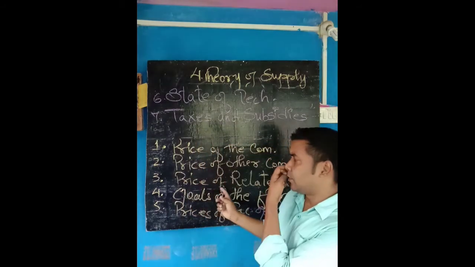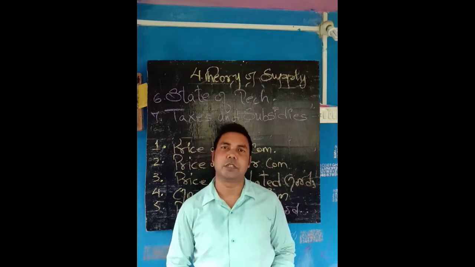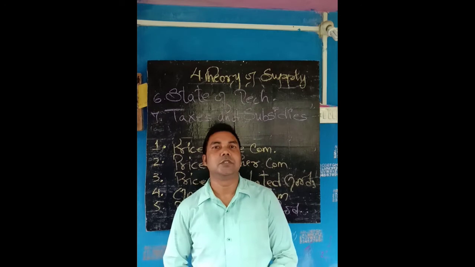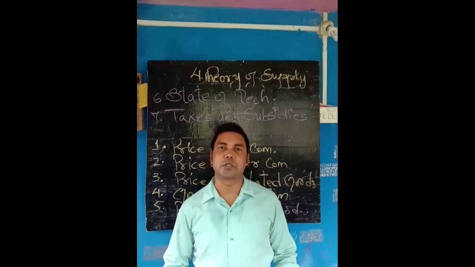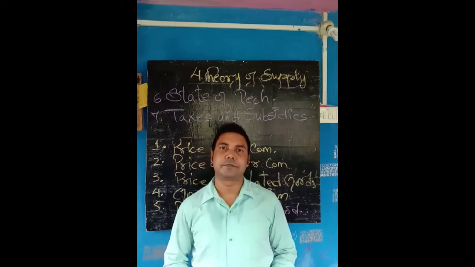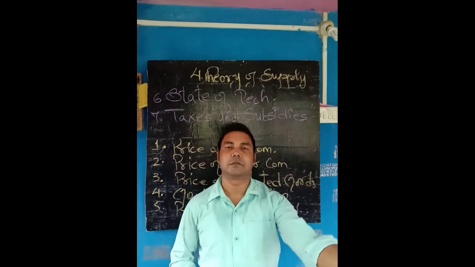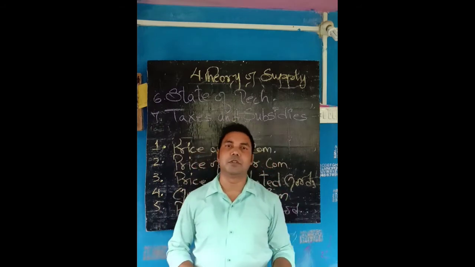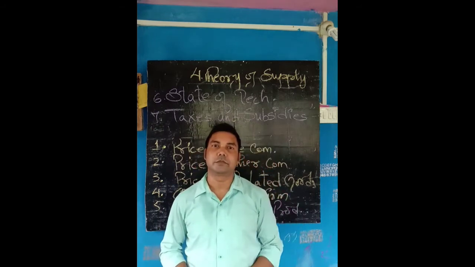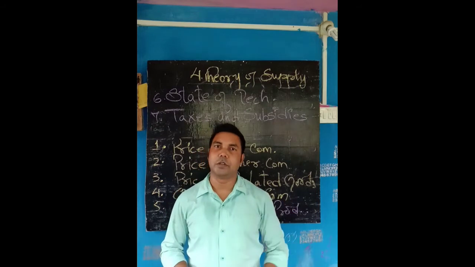Next, price of related goods. Price of related goods is of two types. What is there in the book? Substitute goods and joint goods. Substitute goods are those goods which are used in place of other goods, like tea and coffee. The producer will always look at which commodity's price increases in the market. If the price of tea increases, the producer will tend to produce more tea. Why? Because the producer will seek profit, and will supply that commodity only.